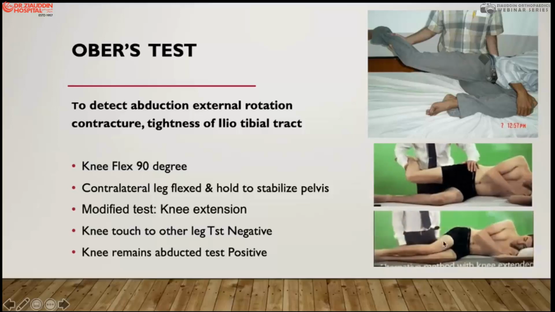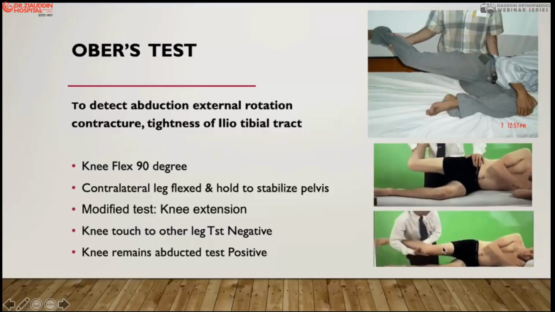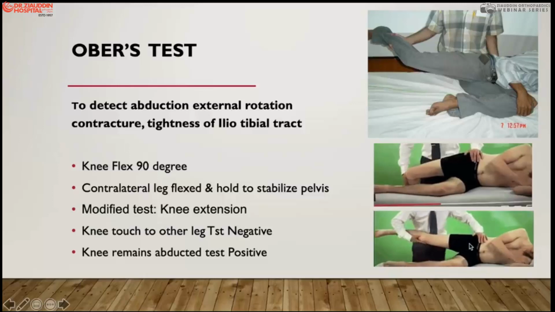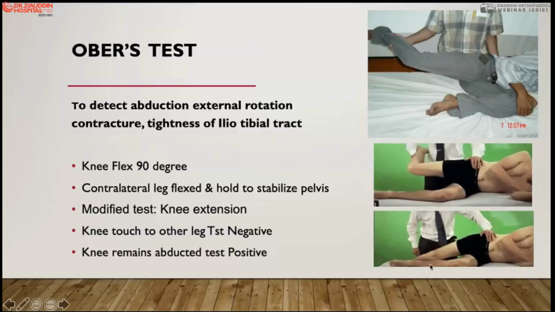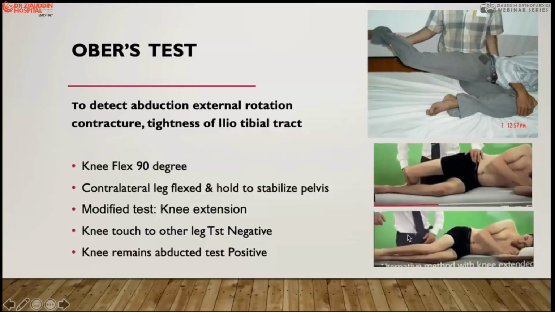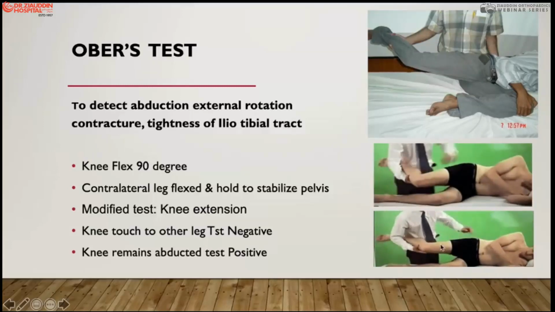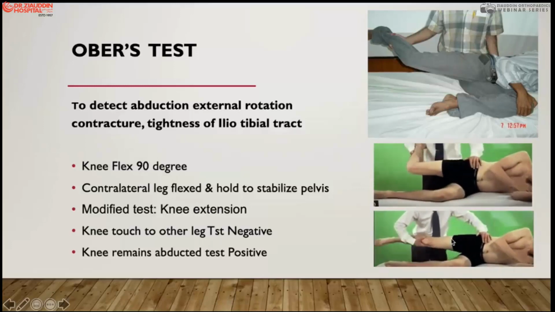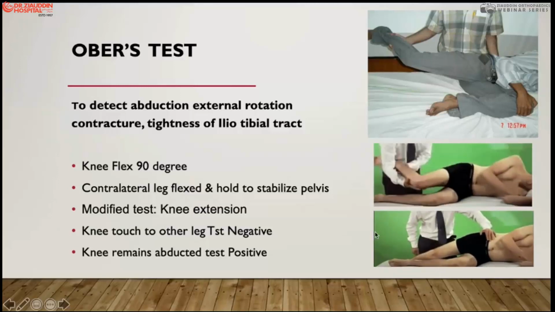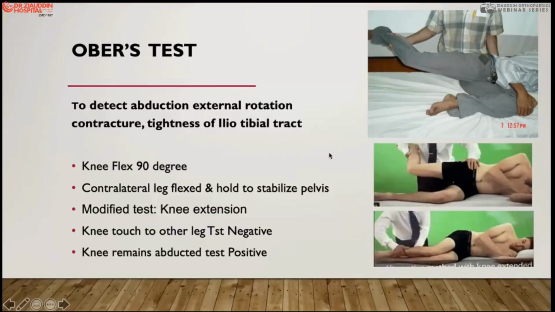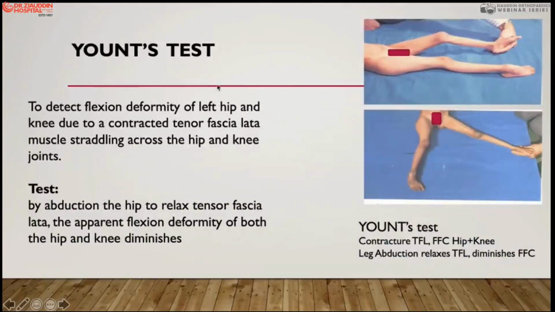But sometimes we also assess with the modified Ober test, by keeping the knee in abduction and external rotation, and extending the knee. When we extend the knee, if it touches the other leg, it means normal. If it does not touch the other leg, it means there is an iliotibial band contracture, which produces a contracture at the hip joint and at the knee joint as well. So this is a very important test, the Ober and modified Ober test. Then we also do the Yount test, which again tests contracture of the fascia lata, the iliotibial band, the tensor fascia lata muscle.